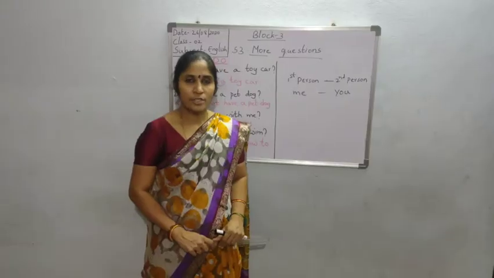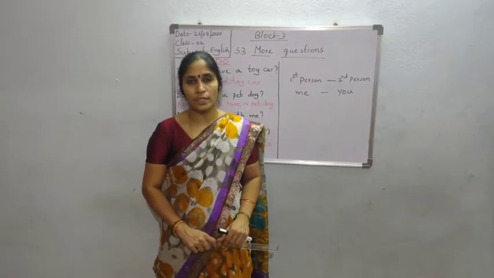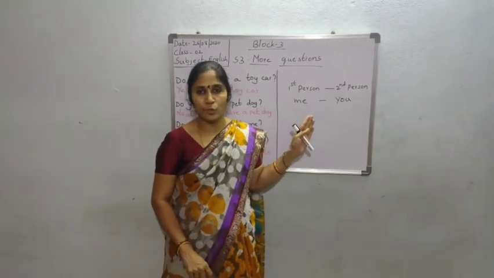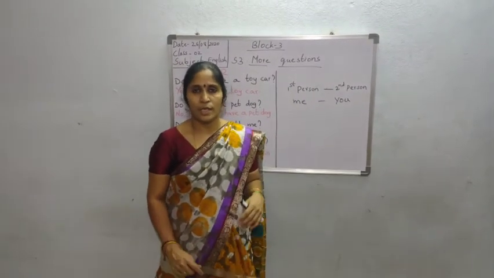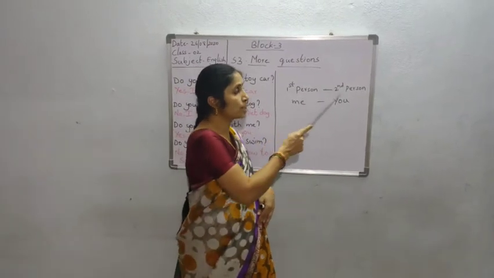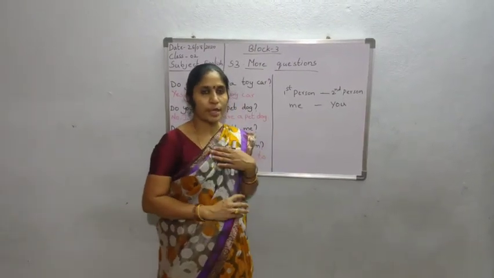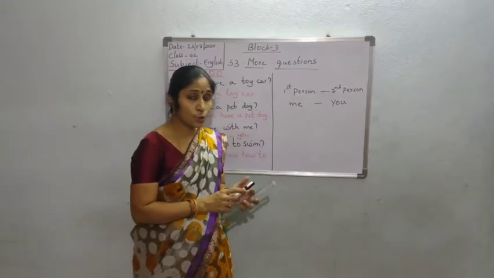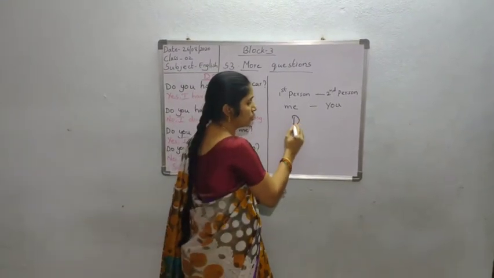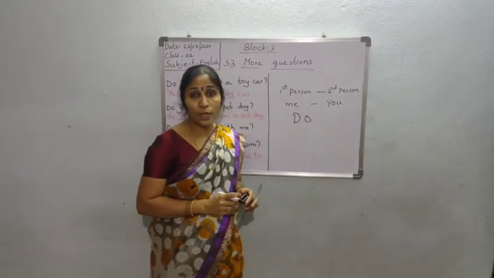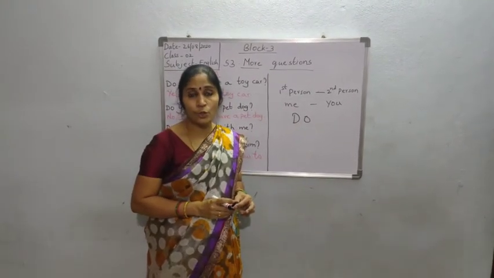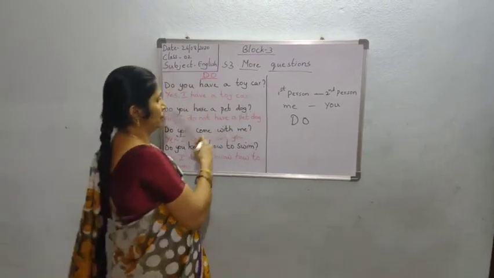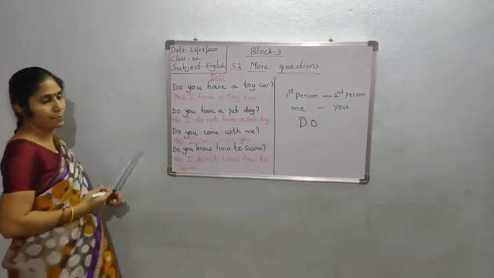Okay. Now children, we are going to learn when we have to use do, when we have to use does to ask the questions. See, for example, first person to second person. I am the first person. You are the second person. Then I should use do. Do you come with me? Or do you have a pen? Like that. I'll show you with some examples.